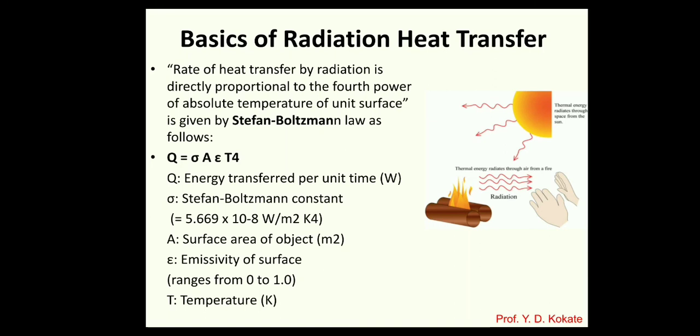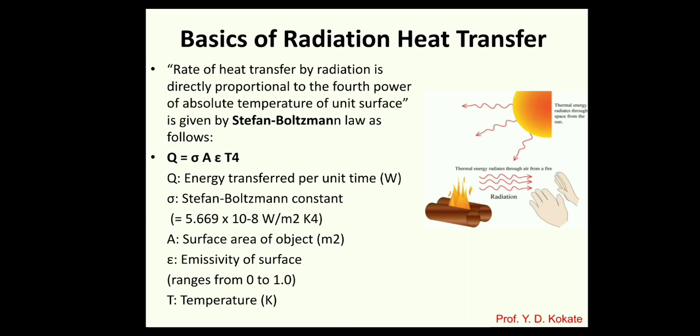and one more term is included, that is the emissivity of the surface. If the surface is not black, then emissivity is less than 1. It is always ranging from 0 to 1. If the black surface is there, emissivity will become 1.